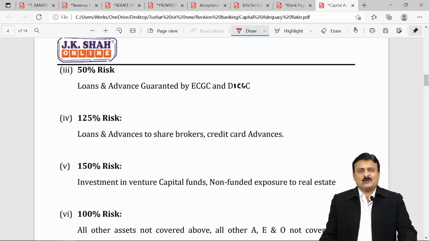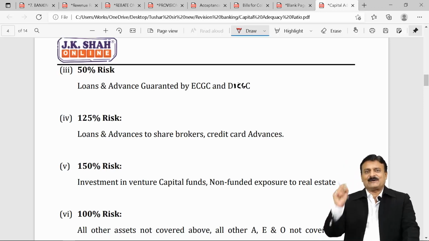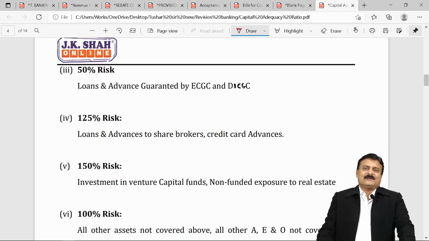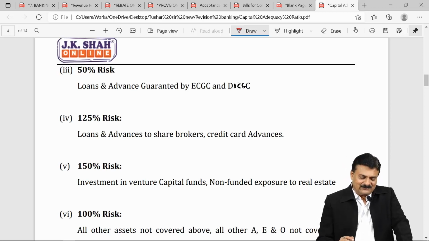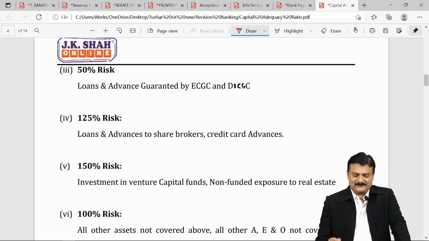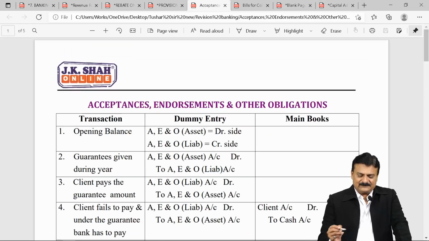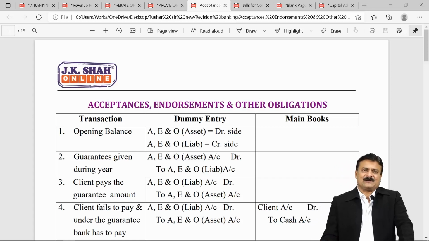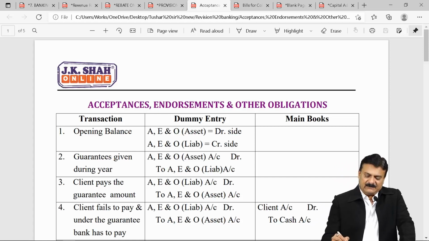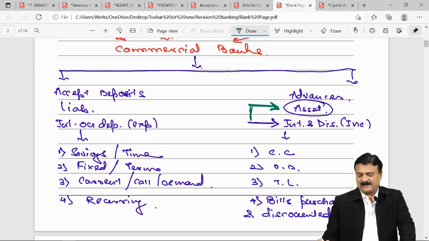This guarantee given by your bank to the third party is a contingent liability for your bank. Why do I say, students, contingent liability for the bank? Because in a contingent liability, in future, it may be payable, it may not be payable. Say on the due date, if I, your client, pay Mr. X, the bank doesn't have to pay it.